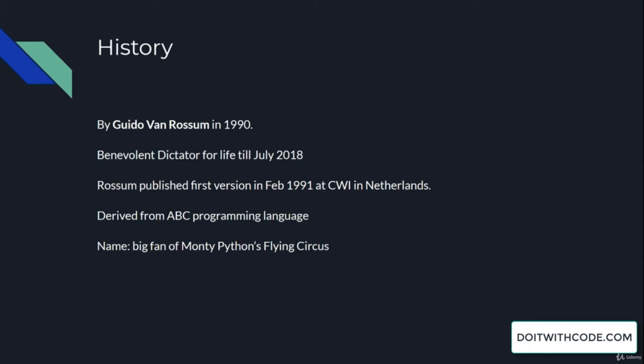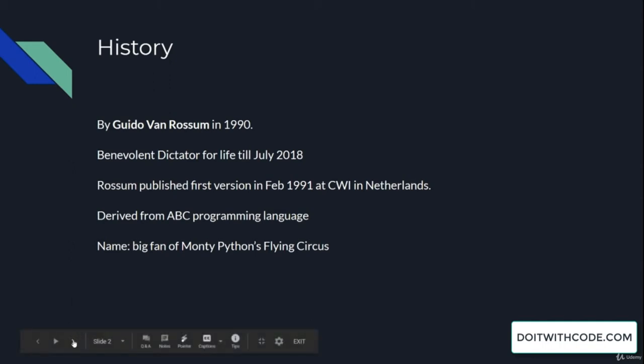This language is basically derived from the ABC programming language that was also developed at CWI, and its name is derived from Monty Python's Flying Circus, because Rossum was a great fan of this.